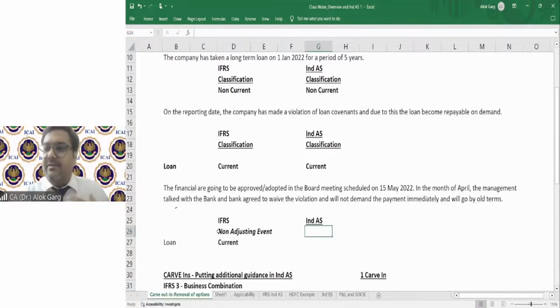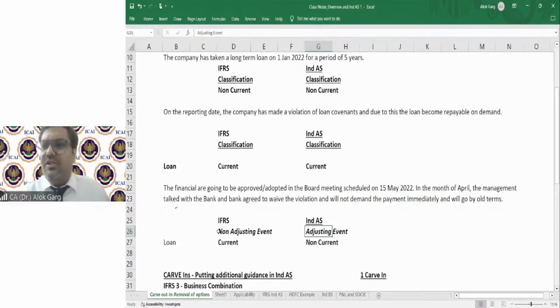So we all agree that on the reporting date, if due to violation this loan becomes repayable on demand, we agree that in IND AS we'll call it current. But before the financial statement is published to the public or regulator, if we have corrected it, right? Like in this case, we have corrected the situation and the bank also agreed that, okay, I'm not demanding payment anymore. Bank also agreed. Right? If we have corrected, then we will consider this event as an adjusting event, right? And we will continue to show this loan as non-current.